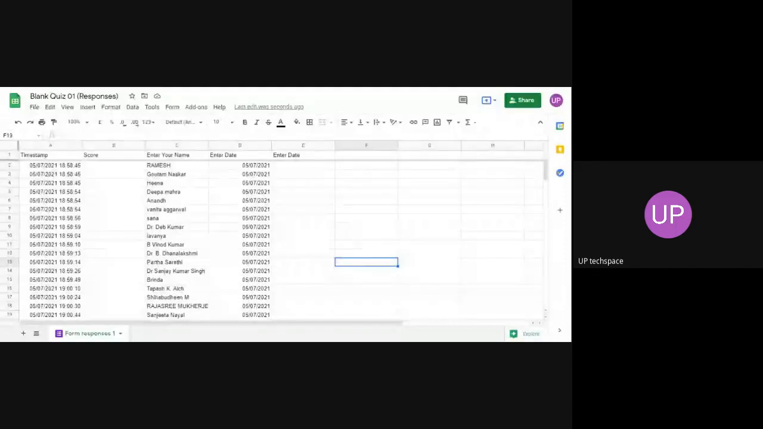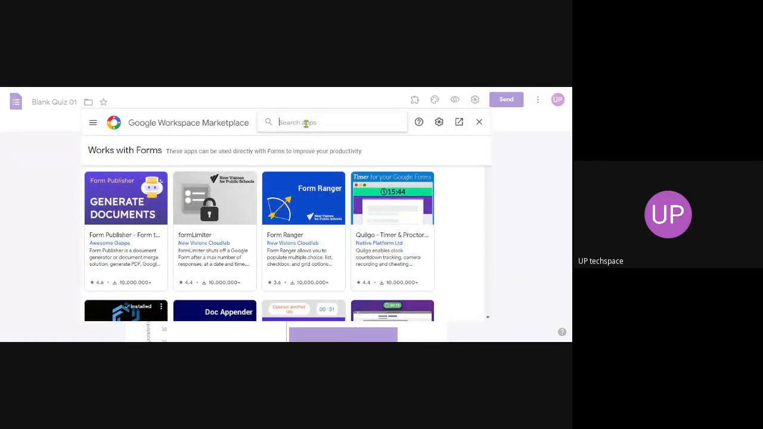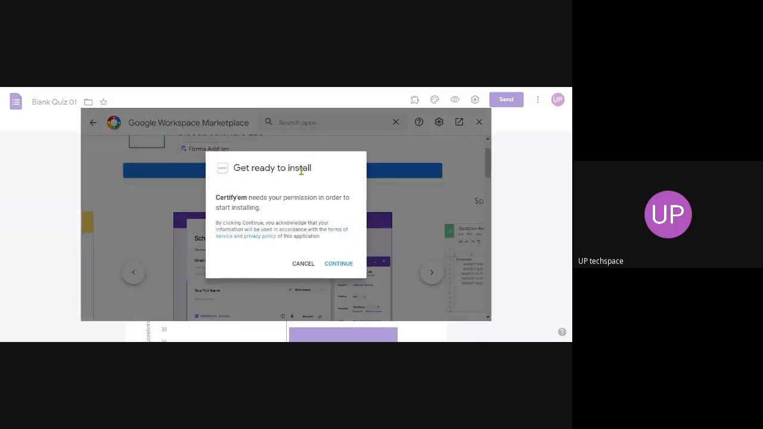For that, first of all, we have to go to Google Form and then click on add-ons. Then click on Certify EM. See the spelling, Certify EM. There are many tools to send a certificate, so I use Certify EM for the time being. So Certify EM is an option. Click on Certify EM. So I install the Certify EM tool.